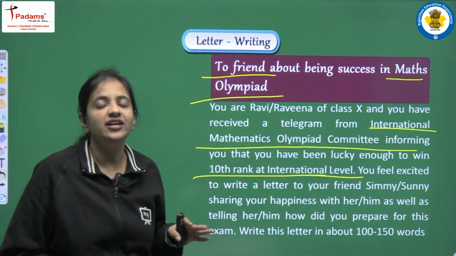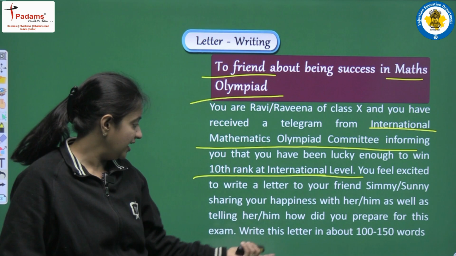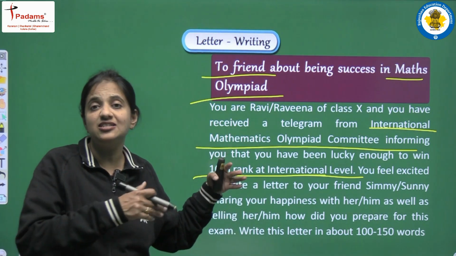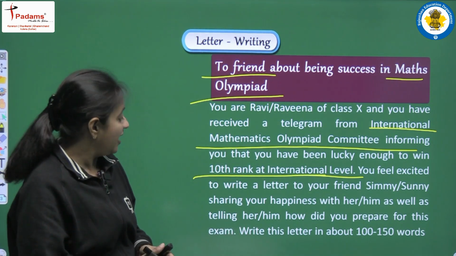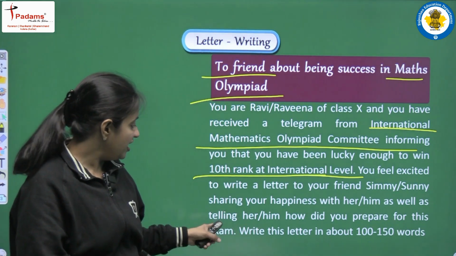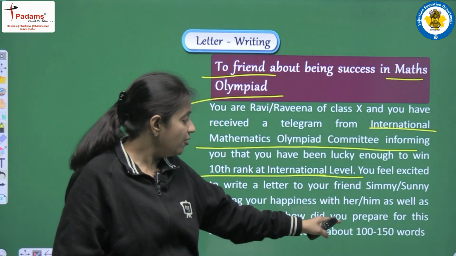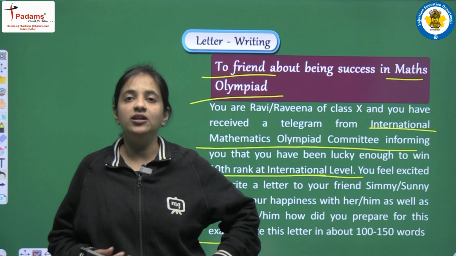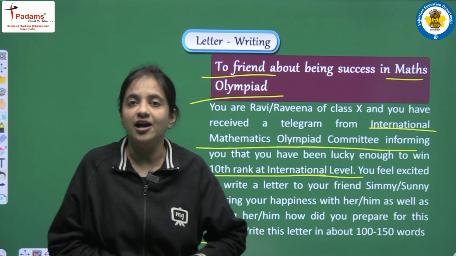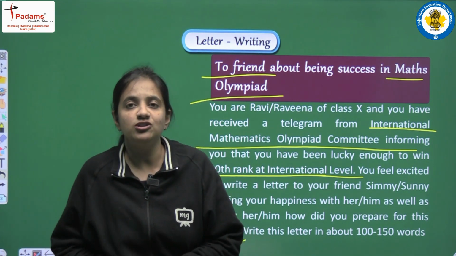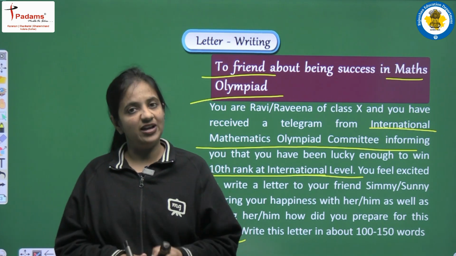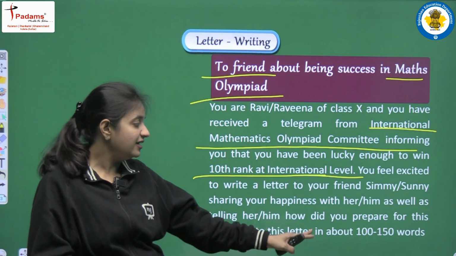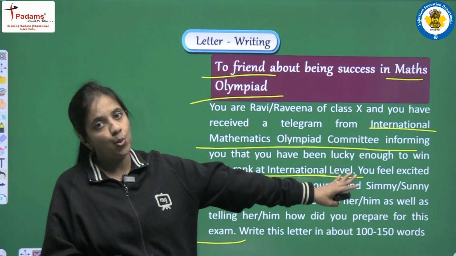In that letter we have to share our happiness, we have to share this good news with our friend. And one more thing, we have to tell her or him how you prepared for this exam. It means we have to write all the tricks that we followed in our preparation, because of which we got this success, this achievement. And we have to write this letter in about 100 to 150 words.